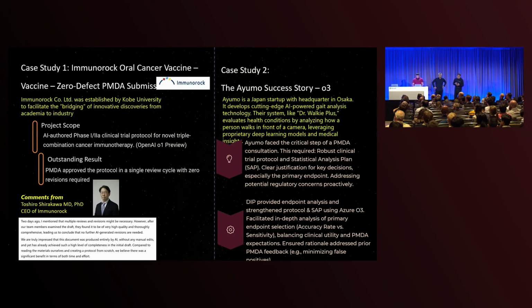So for example, case 1, we did it outright with the O1 reasoning model last December, within only 1 week, without a human labor-intensive model. And then after the New Year holiday, the hospital people at Kobe University reviewed our documentation.